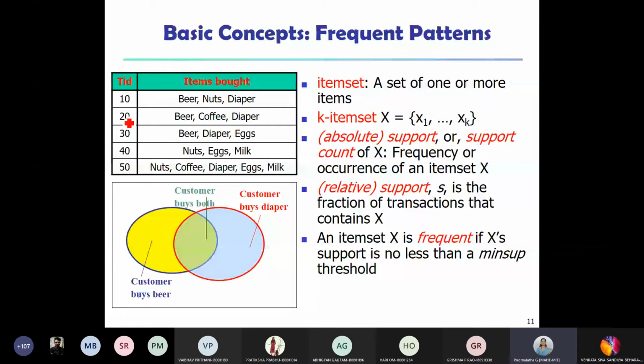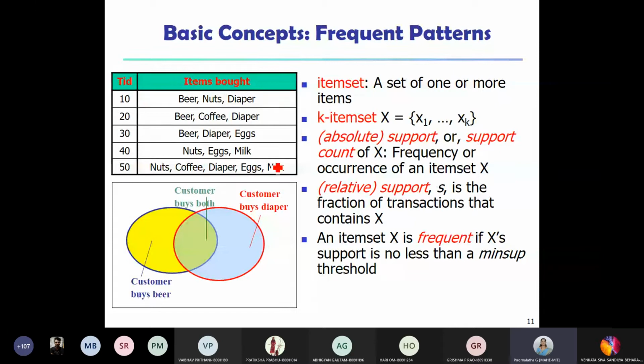So there are many item sets, right? An item set means it is a set of one or more items. For example, one customer with transaction ID 10 has these 3 items. Similarly, you can see there are 5 transactions. So this is how we write.